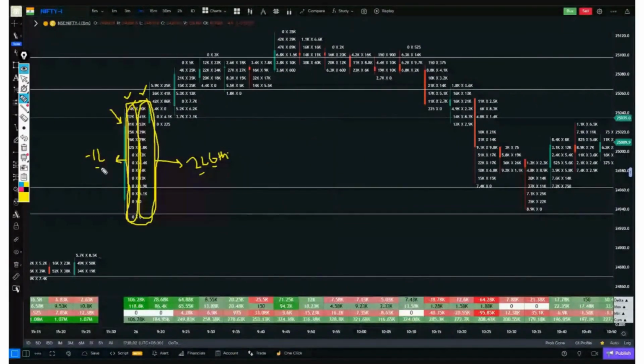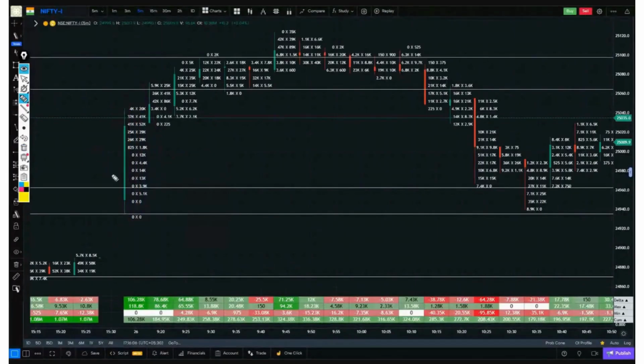So when we subtracted these two, buyers and sellers, from each other, what is more? Buyers are more because sellers are 1 lakh and buyers are 2,06,000. So if we subtract both, what will we get here? 1,06,000. On which side is it more? It's on the buyer's side, so this value comes here inside a green box, and in the language of delta, we call this a positive delta, okay, because buyers are more. Now let's copy this candle. What is the delta of this candle?